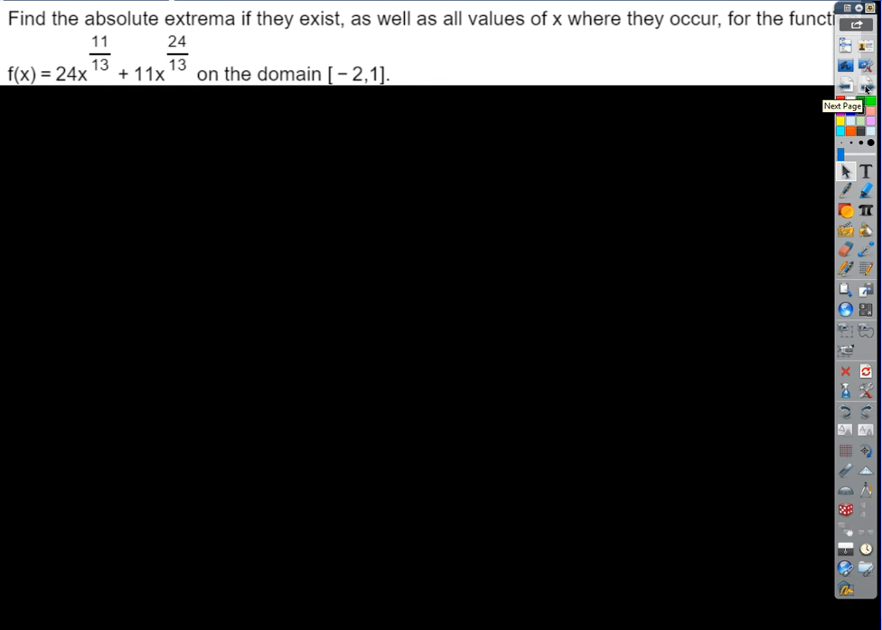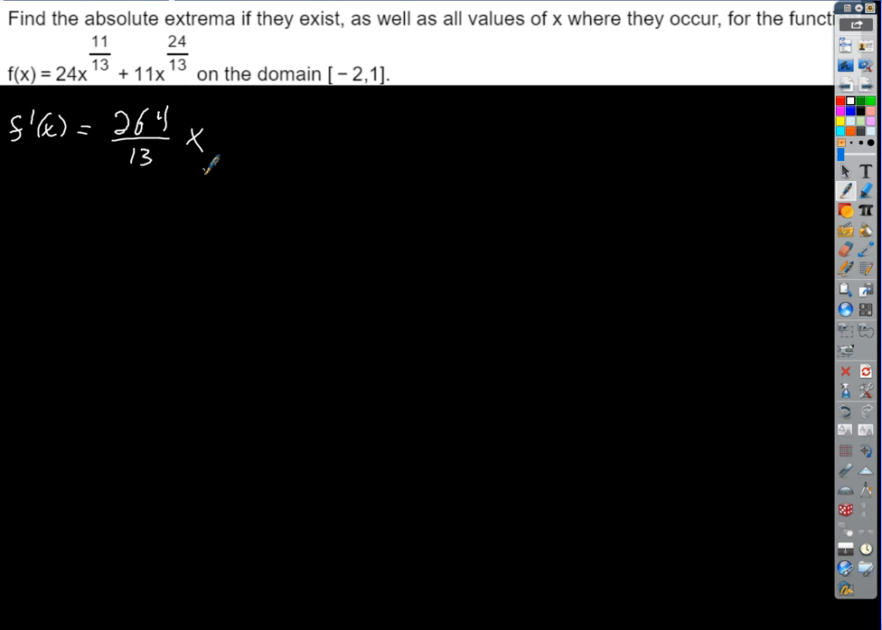Okay, how about this guy? So there's our derivative. Let's find f prime. It's going to be kind of nasty. So what do we do? You get 24 and 11 divided by 13. So, x. 264 divided by 13, 264 thirteenths, x to what power? 2/13. x to the negative 2/13.